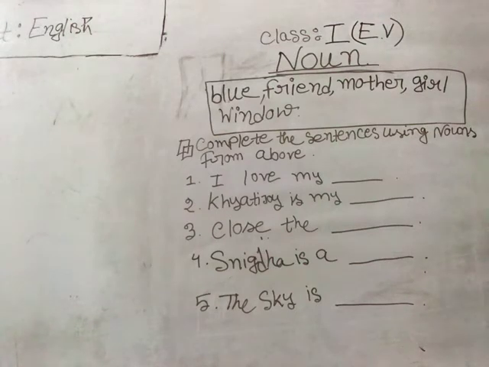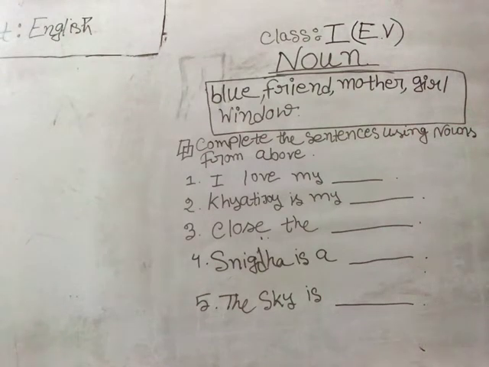Girl means baby girl, or your female classmates, the females. Window means a portion of a house through which we can have air.